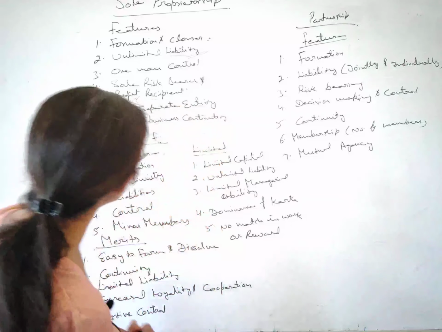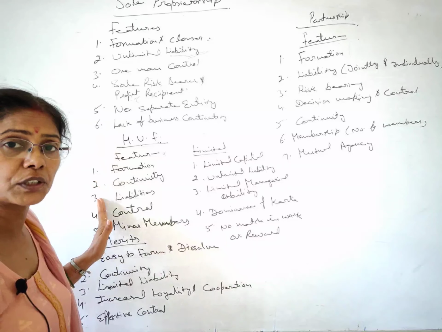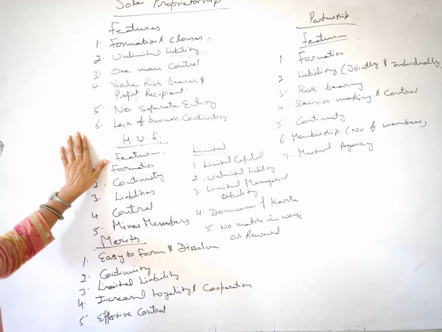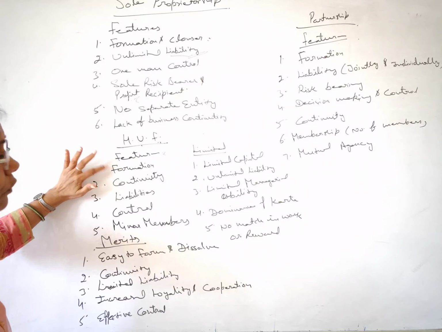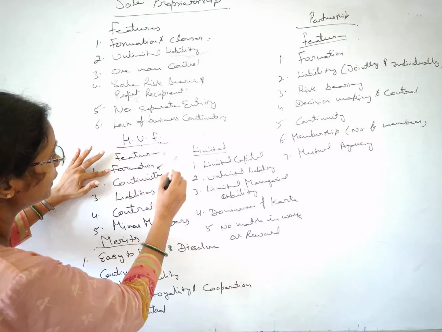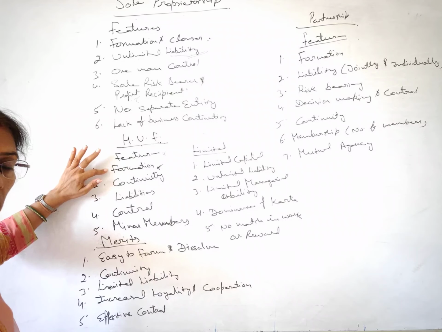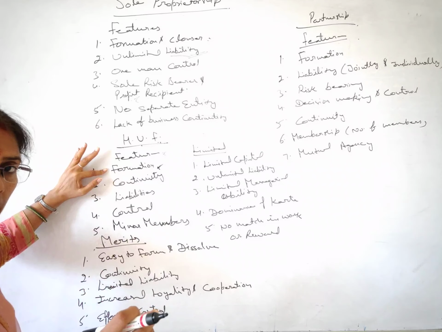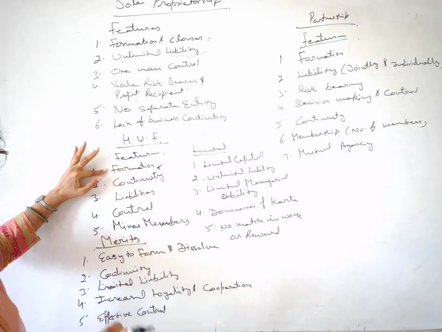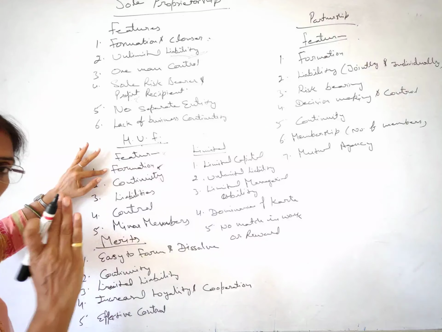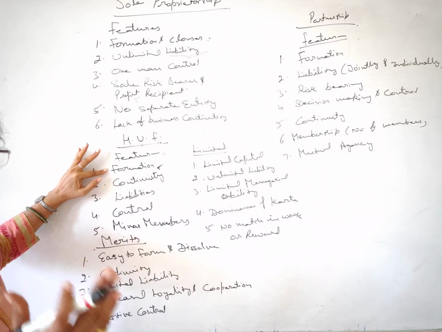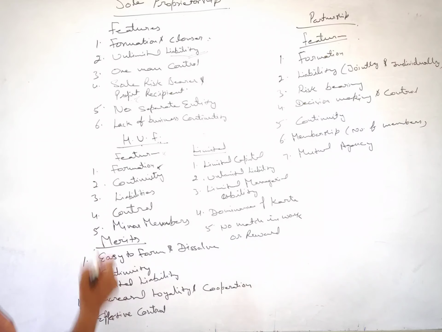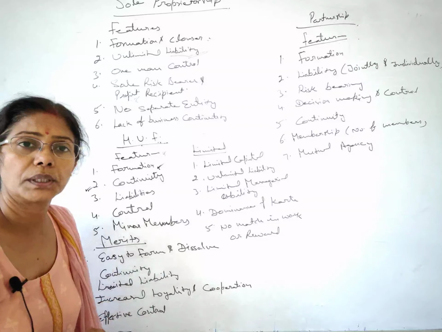All right. So let's proceed with the features now. I hope the basics of HUF are clear. Features, we have the formation. Formation, recently I have talked to you about it. Formation means minimum 2 male members and some ancestral property is required to form HUF. Minimum 2 members, maximum there is no limit, that is up to the number of male members. All right.